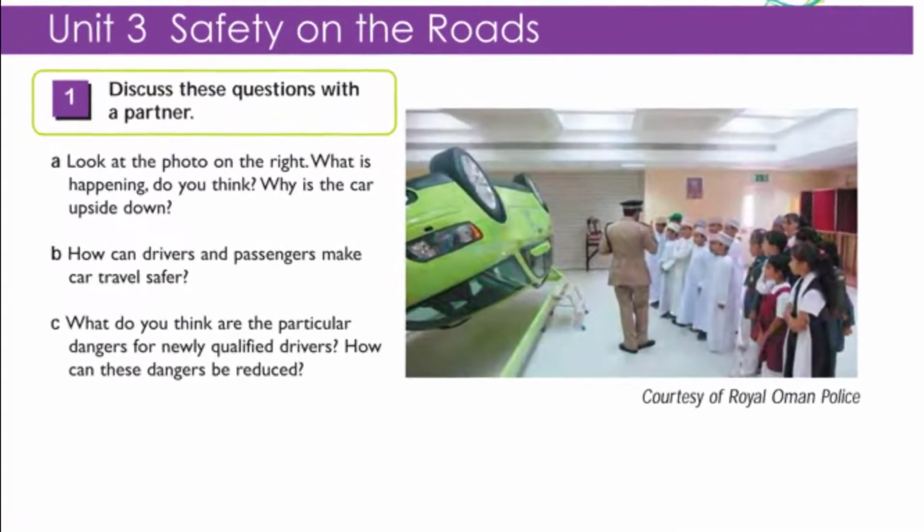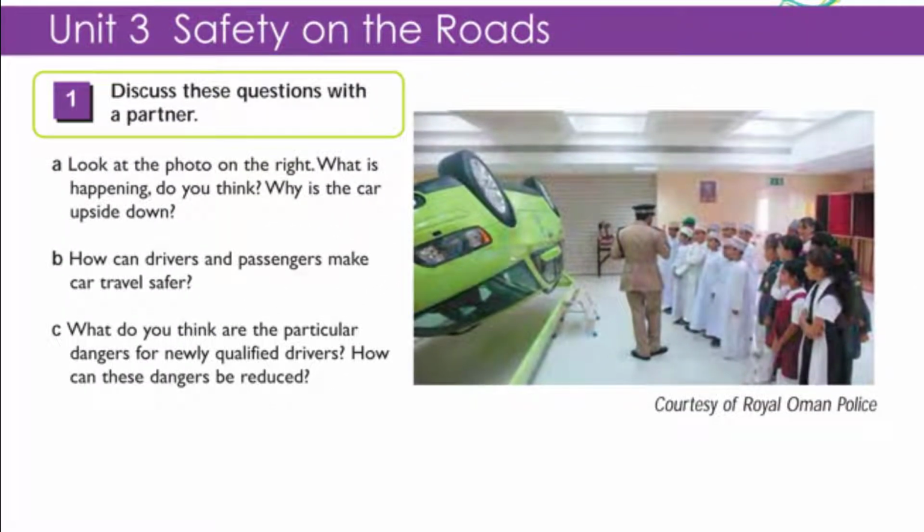Now moving to Unit 3, which is about safety on the road. This unit focuses on a topic of increasing concern in Oman, which is road safety. So we have here 3 questions for discussion. You can discuss them, you can write your answer in the comments, or you can write them down in your exercise book. Look at the photo on the right. What is happening, do you think?